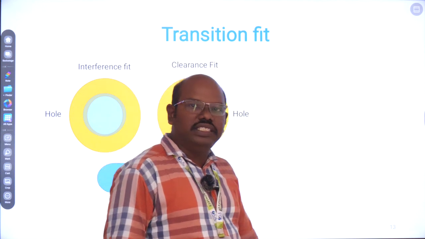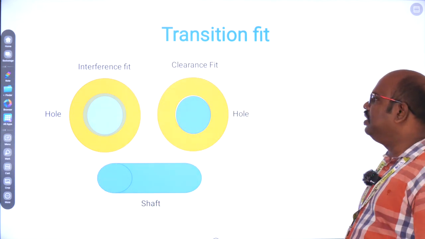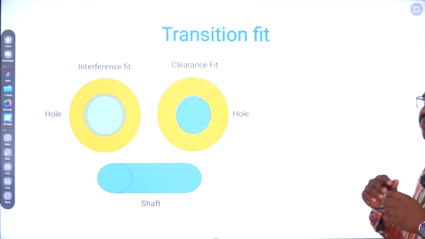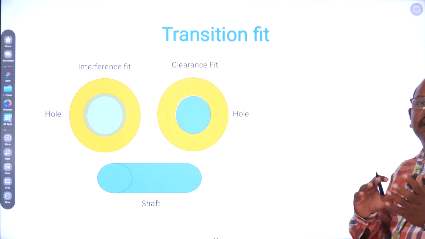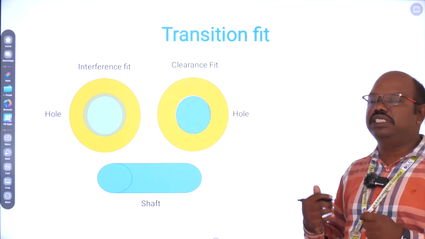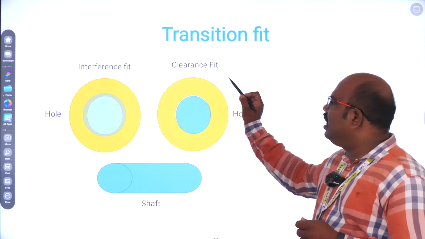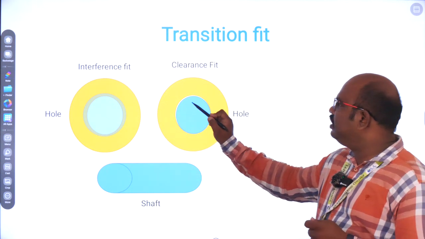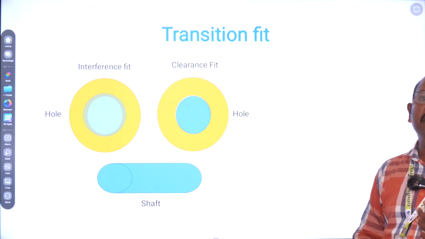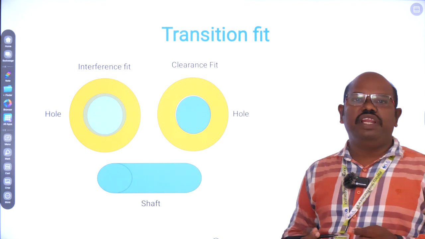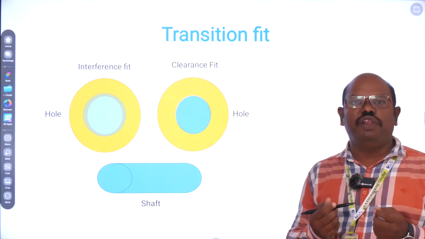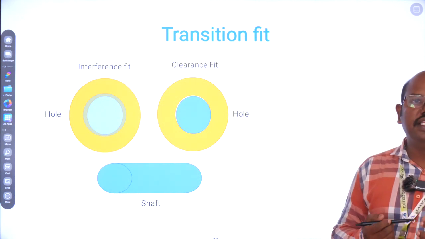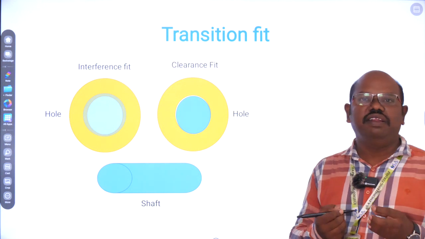Next is the transition fit. A transition fit lies between the two. In a transition fit we can get two fits: the interference fit and the clearance fit. The best example is a pen. Removing the cap and putting the cap on the pen is a transition fit.